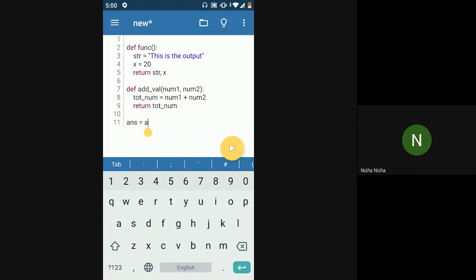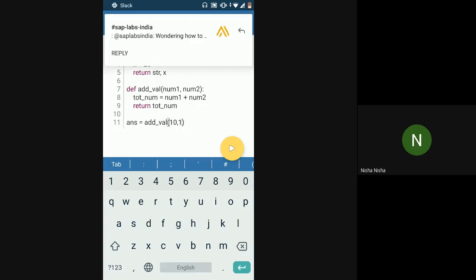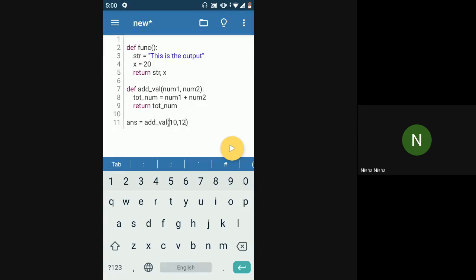So I'd say add val 10, 12. In this case 10 and 12 will get added, and the total, that is 22, will be saved in the total num variable, and that variable will be returned. Wherever add val is getting called, I was saving that value in one variable because only one variable is getting returned from the function.